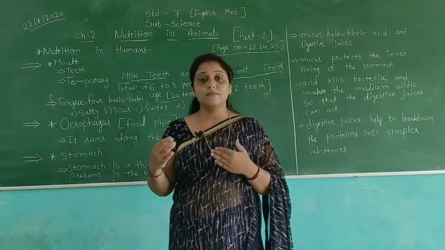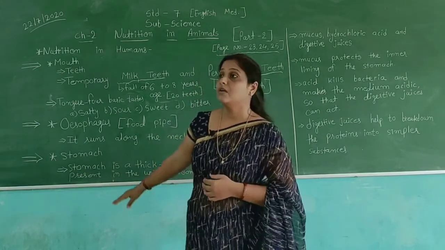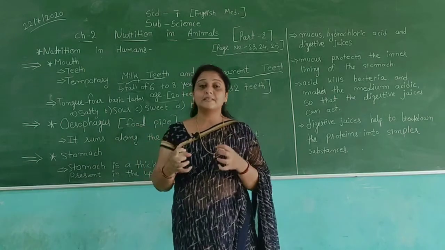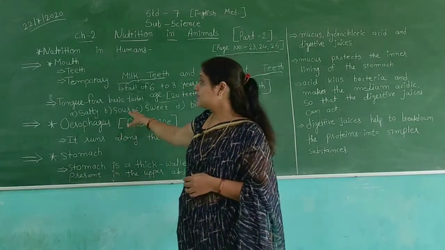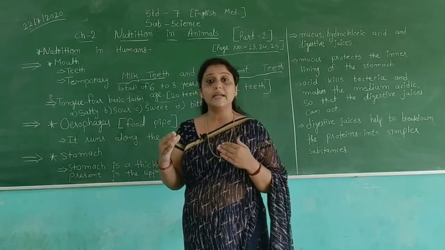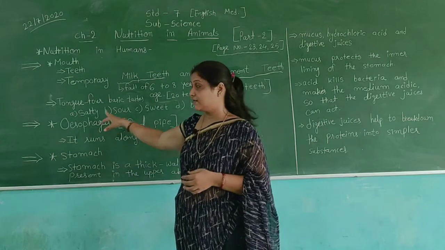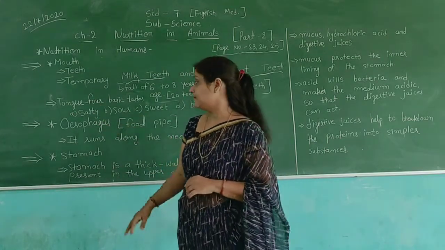Using the saliva, the food can easily go into the digestive system. So the tongue is also very important in the digestive system.